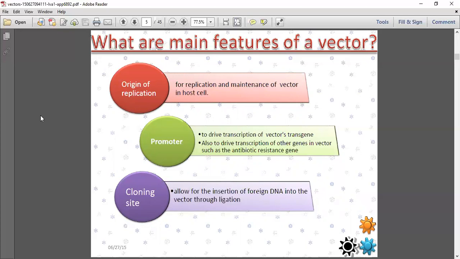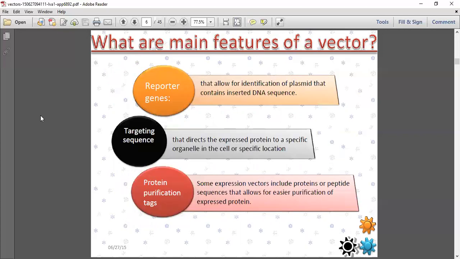Third one is cloning, which allows the insertion of foreign DNA into the vector through ligation. Cloning means they are forming the same cells, cloning a similar cell and formulating the next cell furthermore, so the DNA will be transferred to all the cells. The next, reporter genes. The reporter genes allow for identification of the plasmid that contains the inserted DNA of the clone. So due to that, it is becoming the targeting sequences, so that directly expresses the protein to a specific location in the cell.